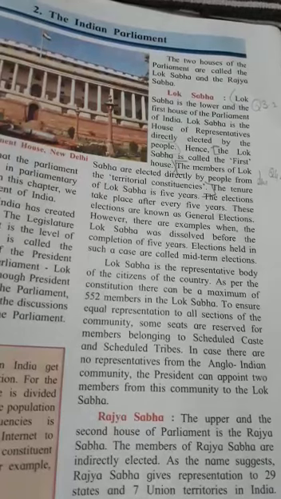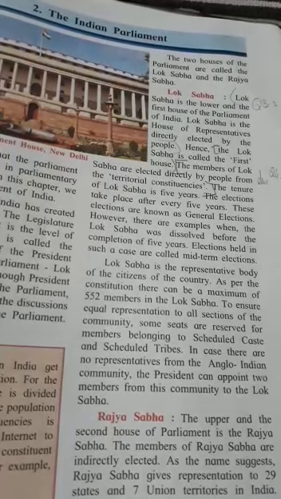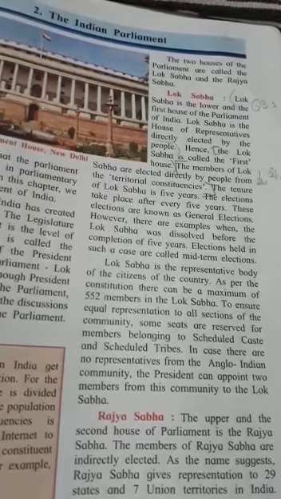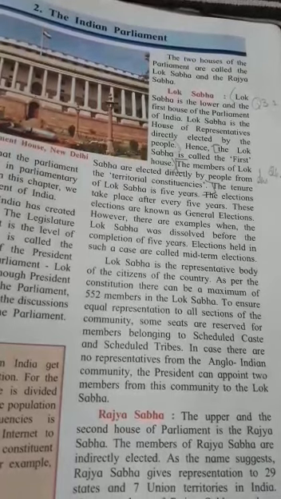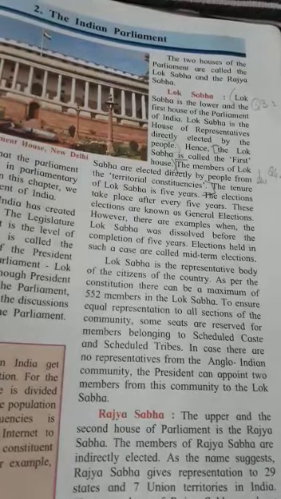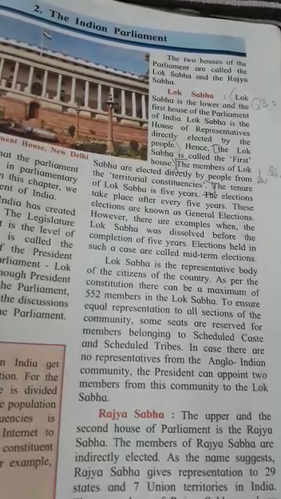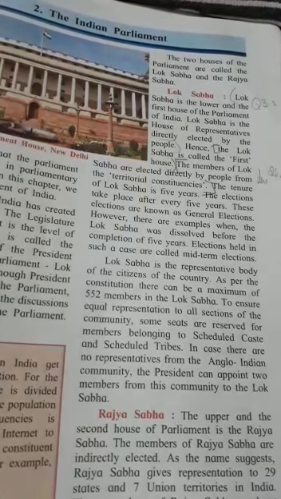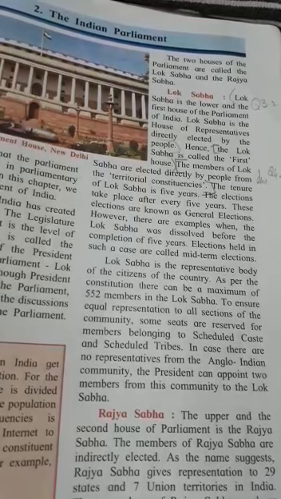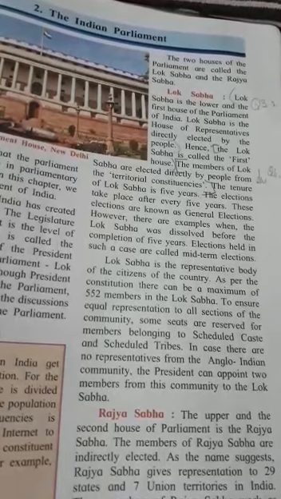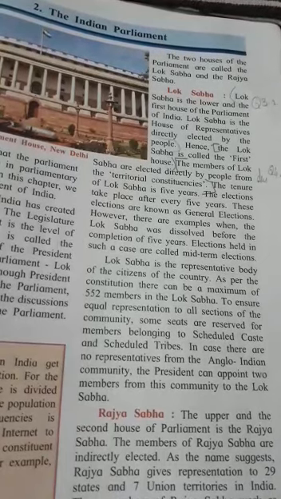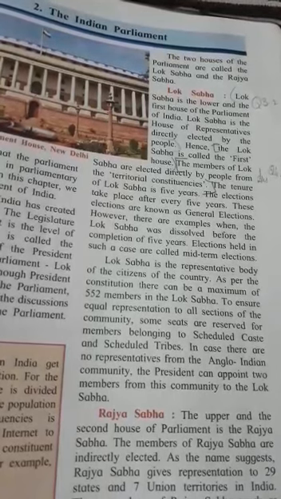The Lok Sabha is known as the first house, or the lower house of the Parliament. The Lok Sabha is the house of representatives directly elected by the people.